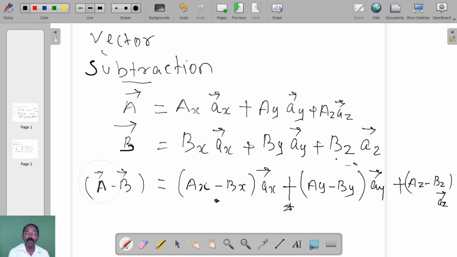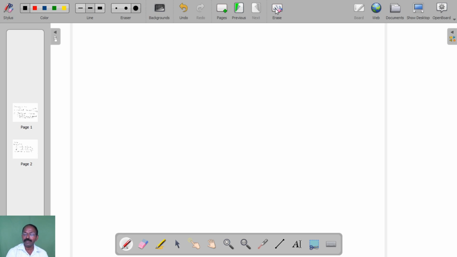This plus is important. We are reversing the B vector and adding it to A, so that is the subtraction operation. Next, after vector addition and subtraction, we have to see the multiplication of vectors.